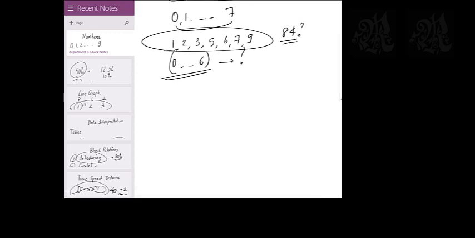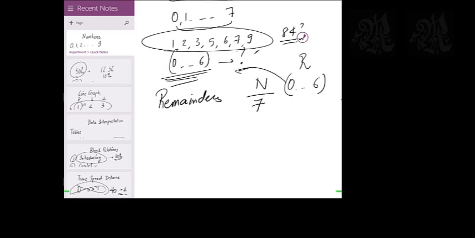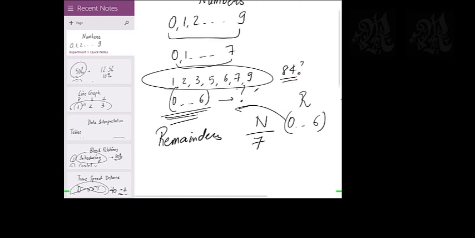The reason you use 0 to 6 and not any ordinary thing is because numbers are a very important thing. Numbers are remainders. When I have base 7, I divide a number by 7. What are the remainders possible by 7? 0 to 6. That is why those are the digits of base 7. That's the only reason base 10 has 0 to 9 as the digits. Numbers are basically remainders.